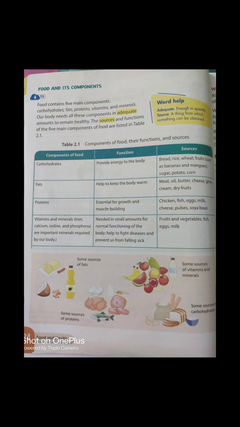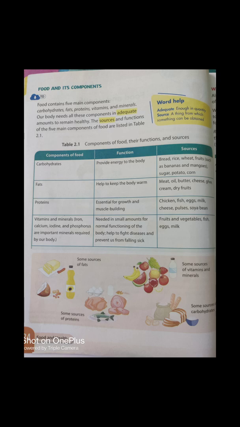Proteins. We can get proteins from chicken, fish, egg, milk, cheese, pulses and soya beans. It is essential for growth and muscle building. Now let's come to vitamins and minerals. Vitamins and minerals like iron, calcium, iodine.